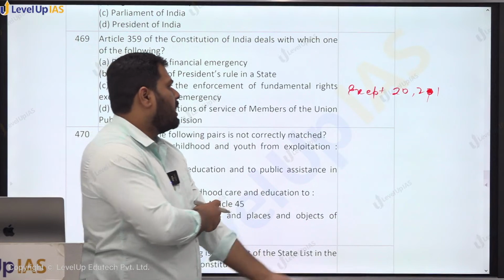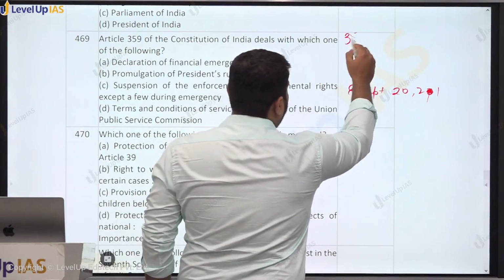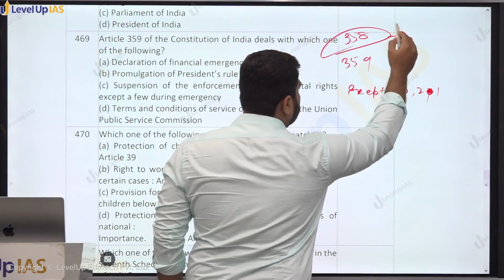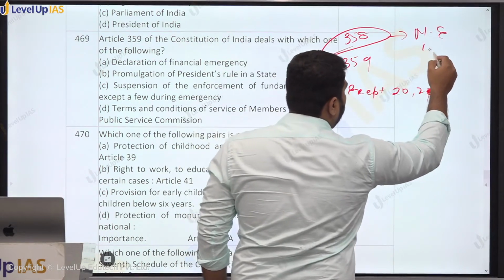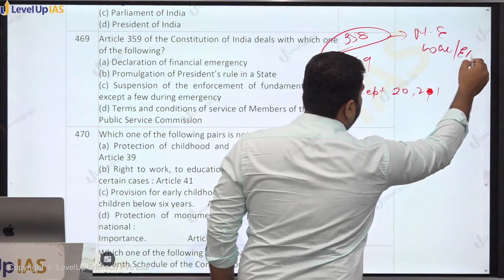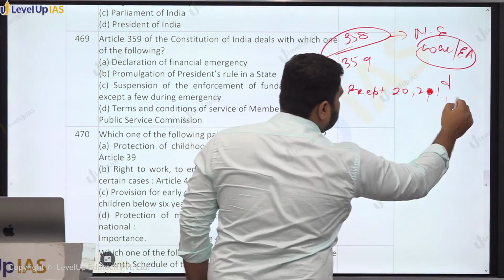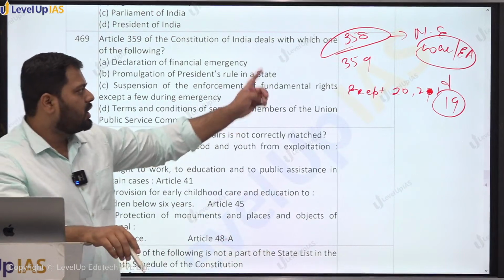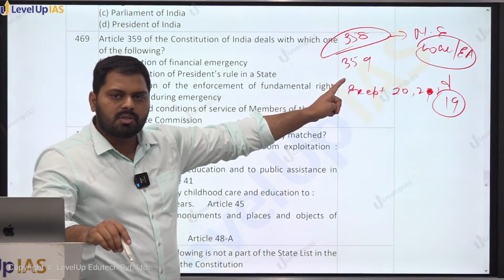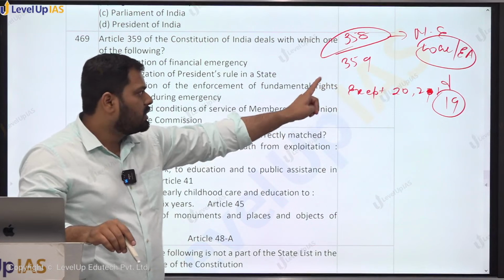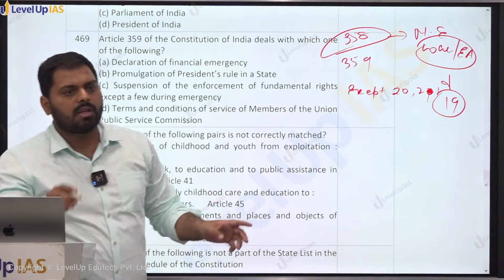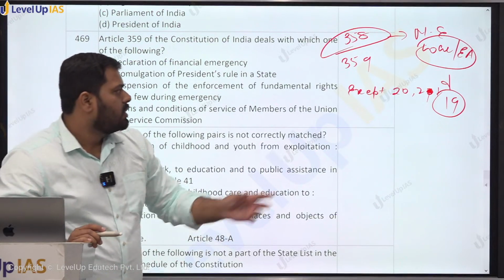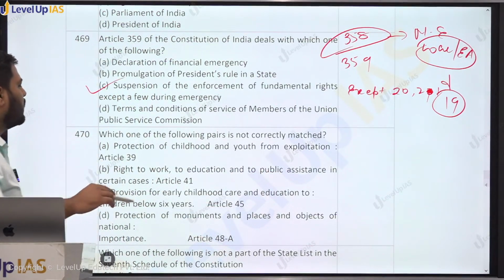So, दो article हैं, one is 358 and another is 359. 358 says if there is a national emergency on the grounds of war or external aggression, then the rights which have been given under Article 19 get automatically suspended. So 358 talks about automatic suspension only of Article 19. Now 359 talks about suspension of all other articles except 20 and 21. Right. So C is the answer.